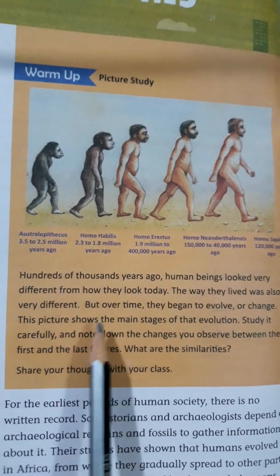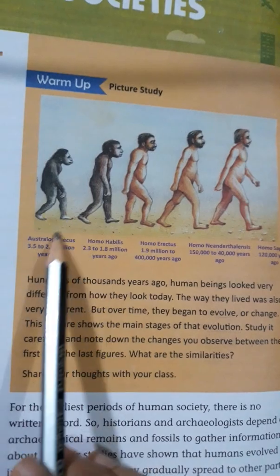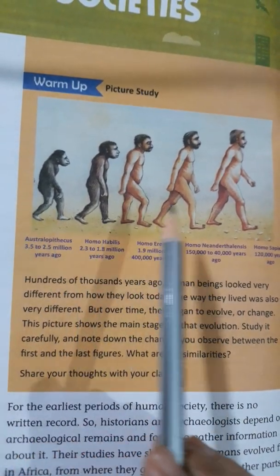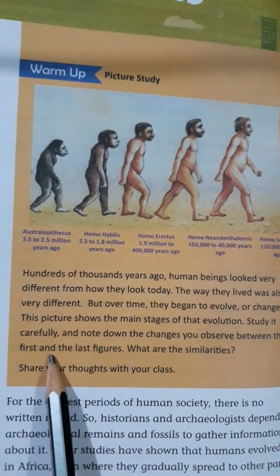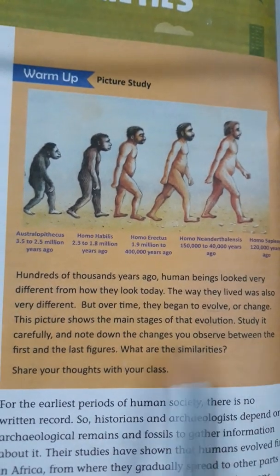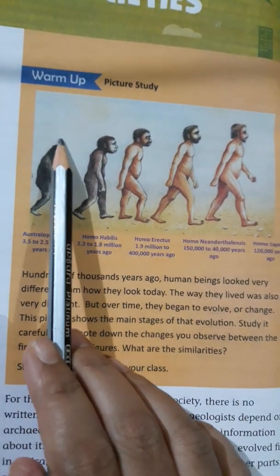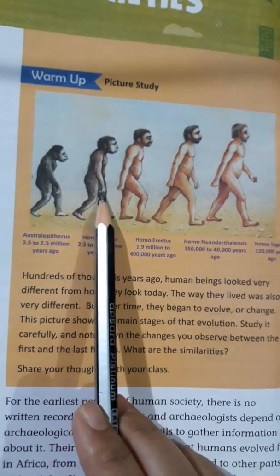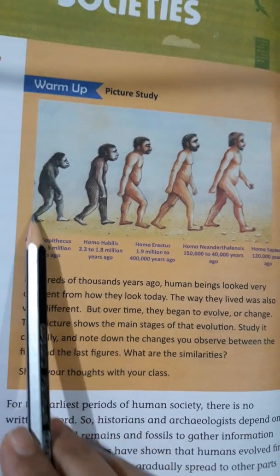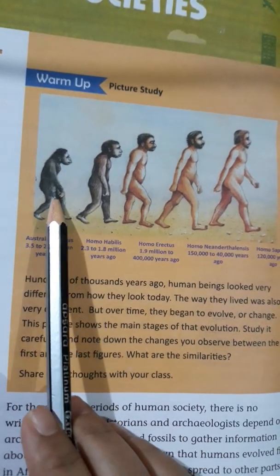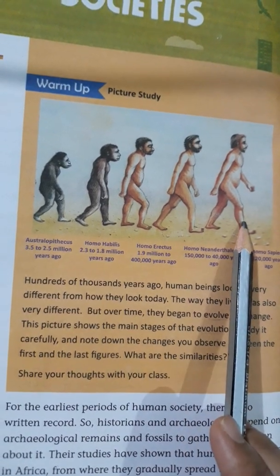The picture shows the main stages of that evolution. Evolution means a certain kind of change that led to human beings. That is called evolution. Study it carefully and note down the changes you observe between the first and the last figure. What are the similarities? Now just look at the pictures. These look like a great ape, the figure is like an ape, right? So after this, slowly the human started becoming an actual human.